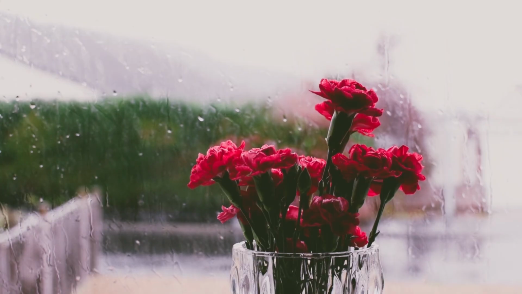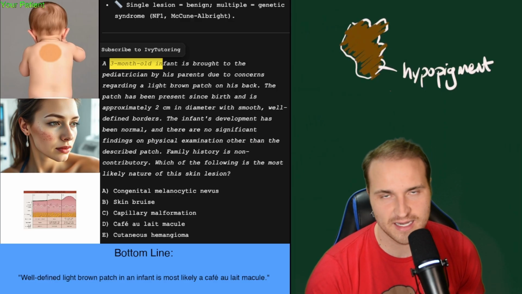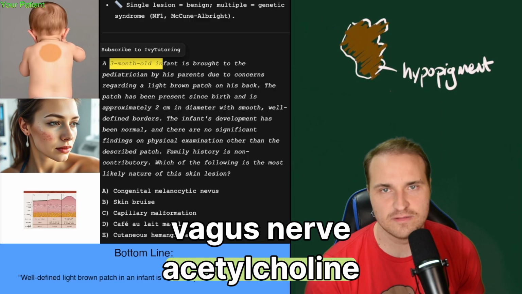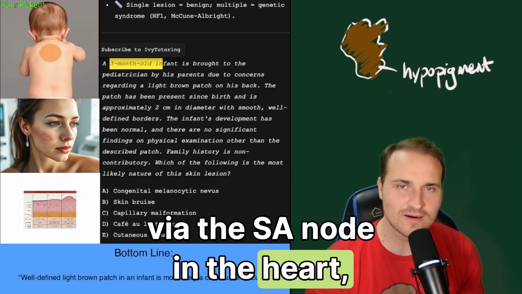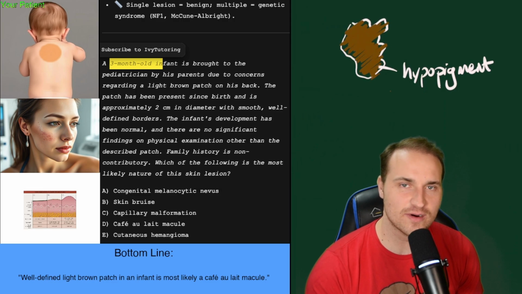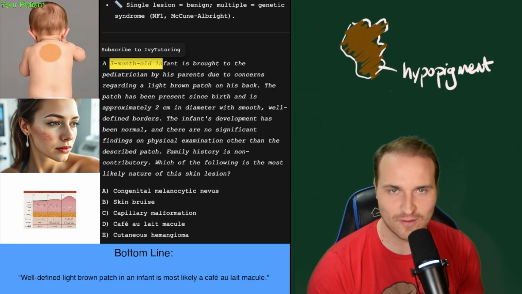Which, by the way, what causes the calming effect? Parasympathetics, right? Maybe your vagus nerve, acetylcholine transmit, slows your heart rate via the SA node in the heart. Bronchoconstriction, slower breathing in the lungs, GI tract, increased motility secretion. You feel calm. That's how I feel right now with the rain.